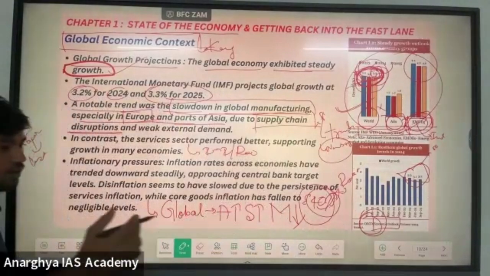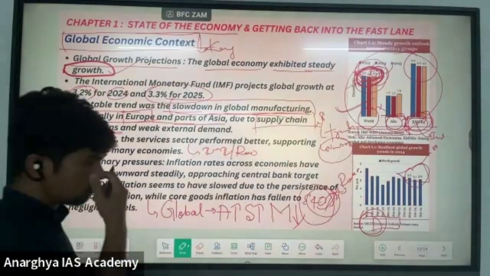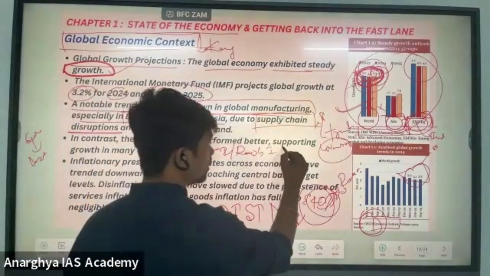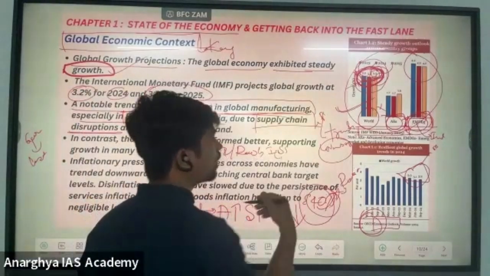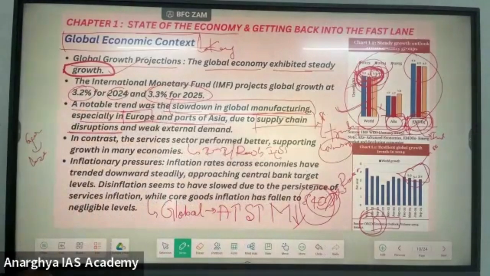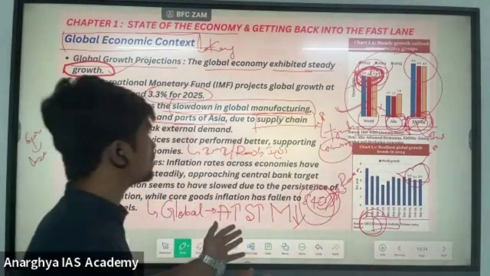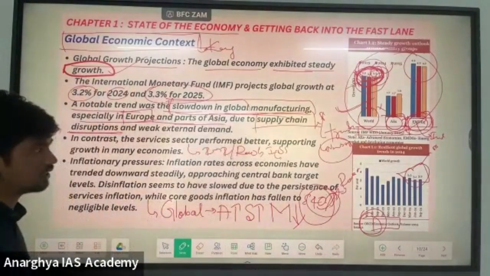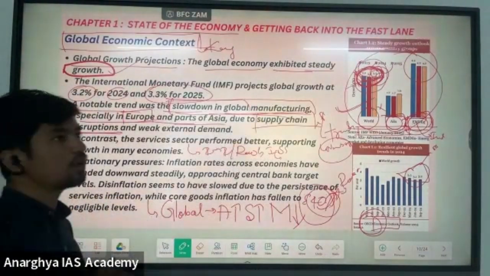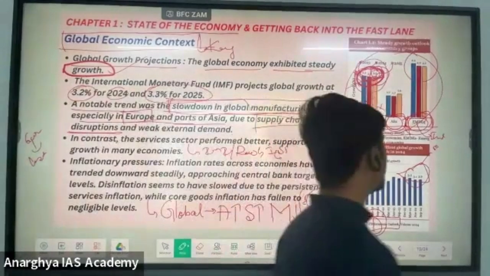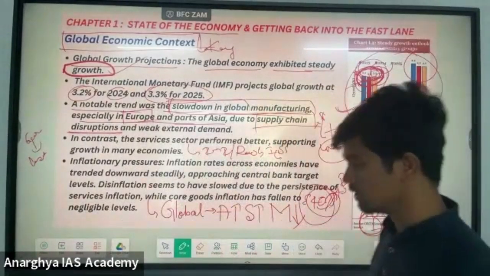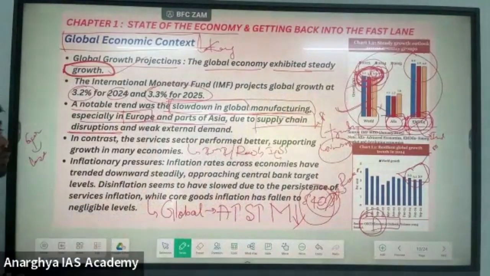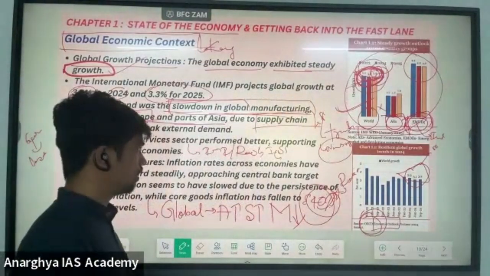And if there is a conflict at the world level, even between Israel and Iran, it will lead to the blockage of the Suez Canal. Such supply disruptions will lead to a global slowdown. This year's Economic Survey is saying that there is a decrease in the global manufacturing sector. It's because of the global uncertainties. Because of that, there is a slowdown in the global manufacturing sector.